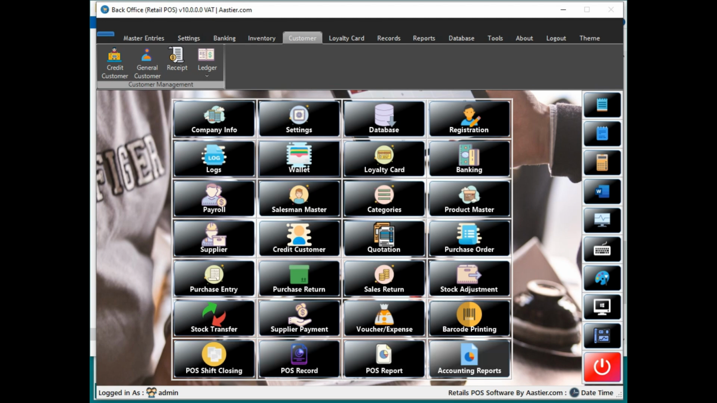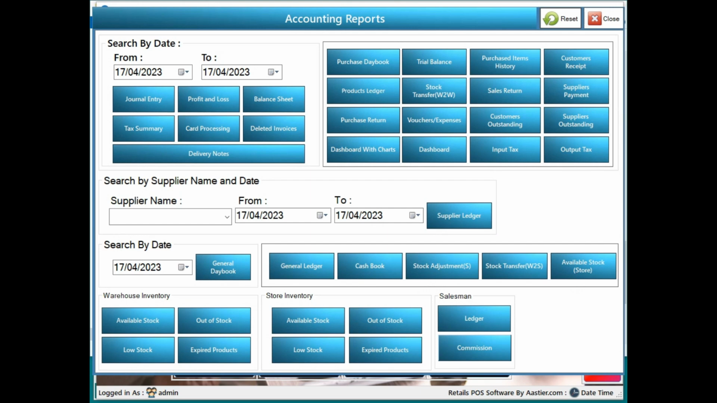And here you can see all this kind of different type of reports, accounting reports, balance sheet, purchase daybook, trial balance, everything, customer receipt, and this available stock informations in the store, ledgers, commissions, commission for this salesman's or this commission agent, lost stock, expired products, out of stocks, available stocks, out of store inventory. In these sections you can see your available stock details and the lost stock items, everything you can get it from here.